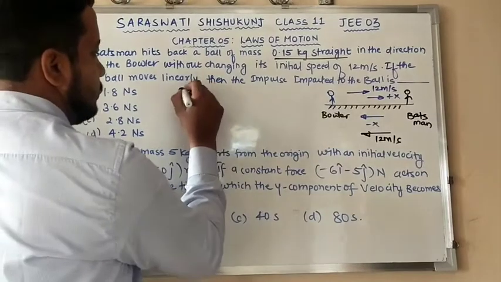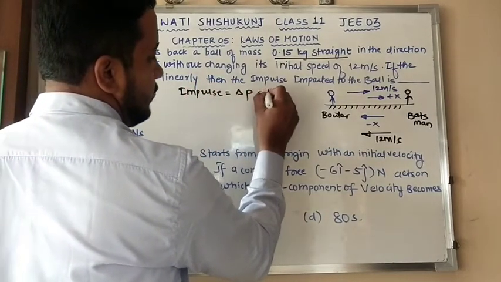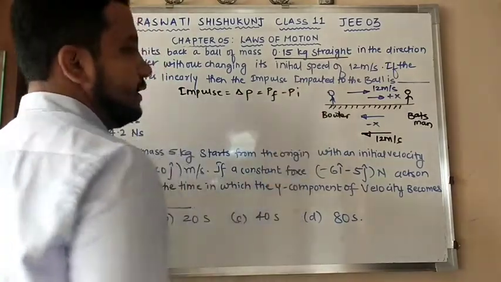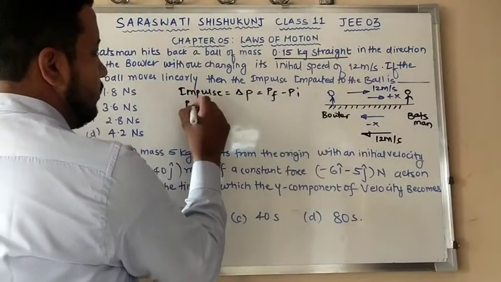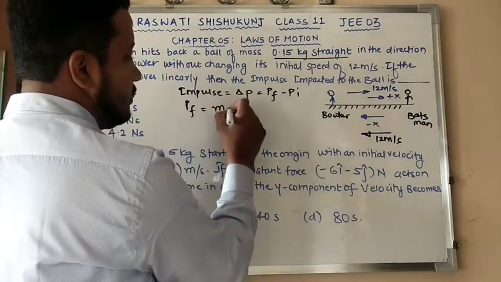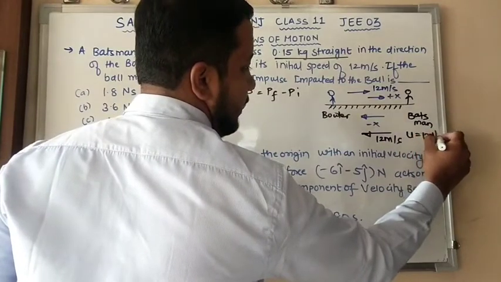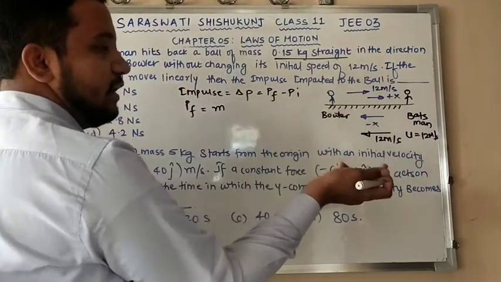Now impulse, everybody knows what is impulse. Impulse is nothing but change in momentum. That is nothing but Pf minus Pi. Yes or no? So what is P final? That is final momentum, that is equal to mass into velocity. Velocity we can consider to be the same, so it is 12 meter per second, but one I'll take plus and one I'll take minus.